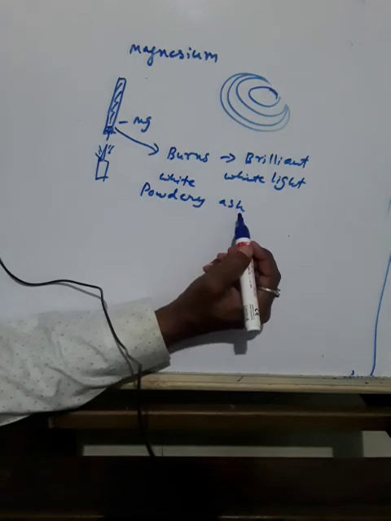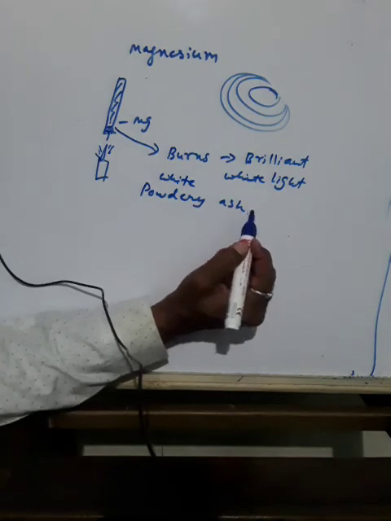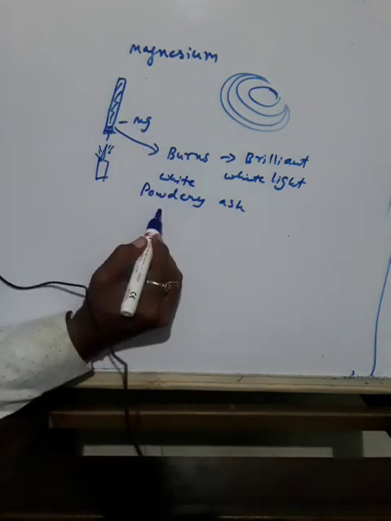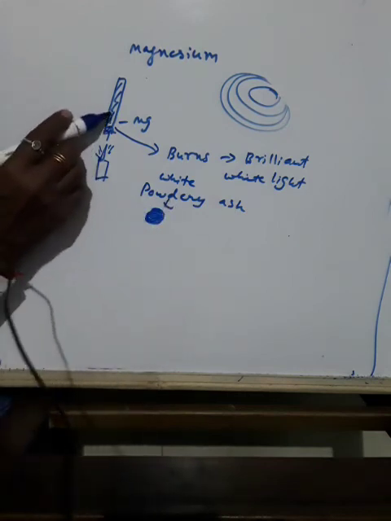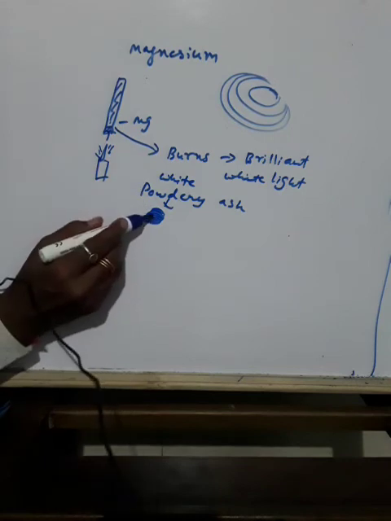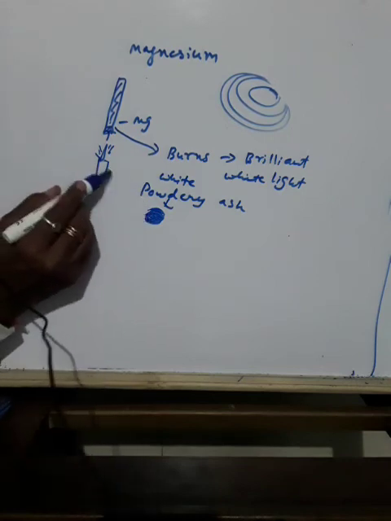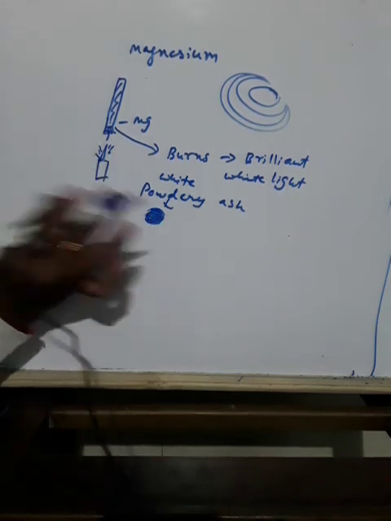Does the ash look like magnesium? First it was a strip, then it is a powder. So are the magnesium strip and the powdery ash the same or different? Just observe here. They are different.